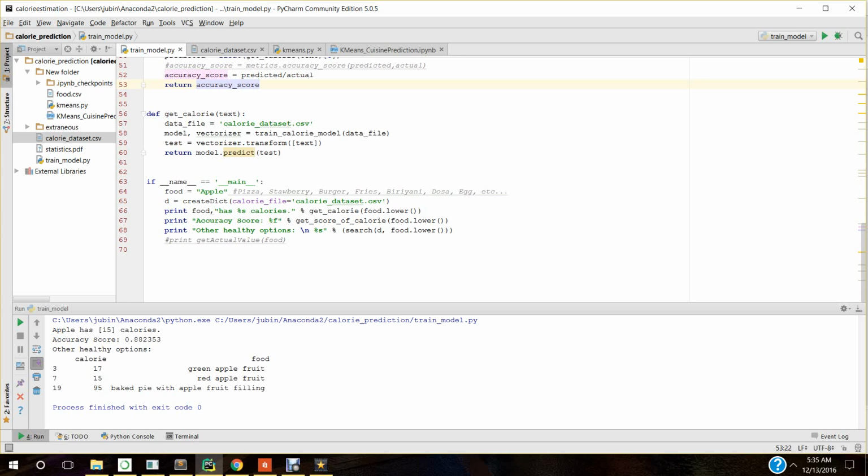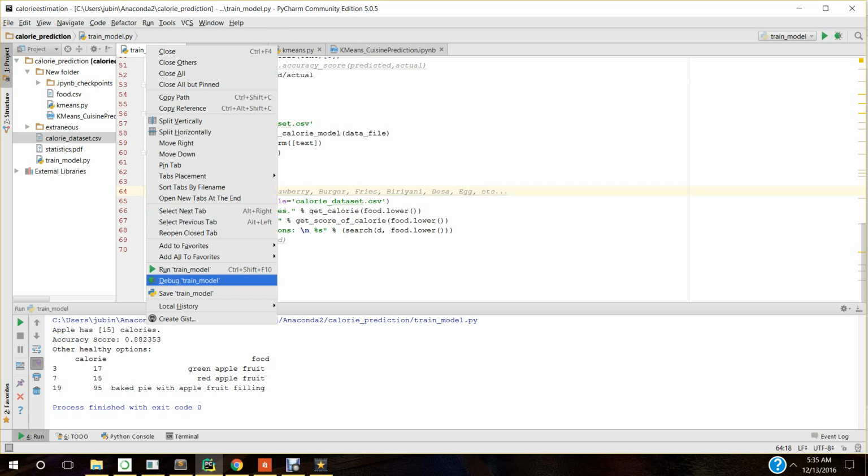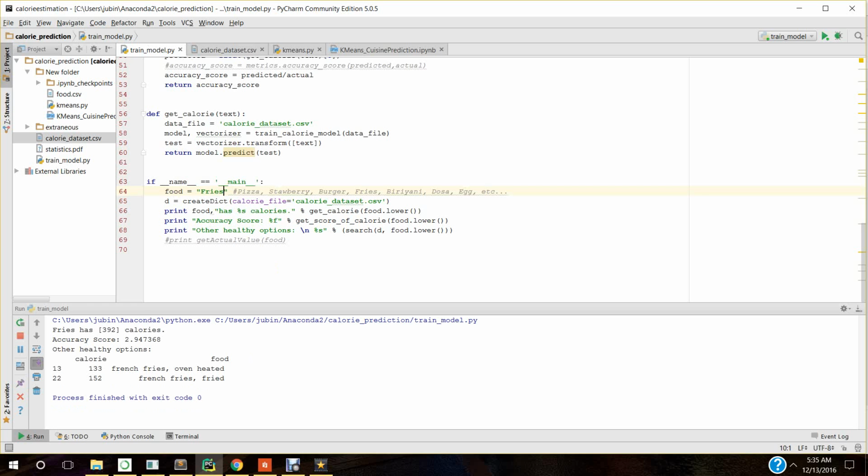Now let me show you a food on which I have not trained the classifier. For example, fries. And I'm going to run this classifier again, and it shows me that fries is 392 calories, and the accuracy score is also very high for that, and it shows me other low calorie food options. So this model does an awesome job for us.